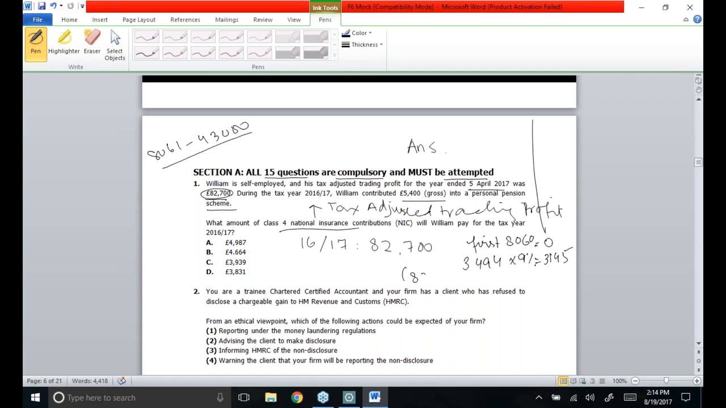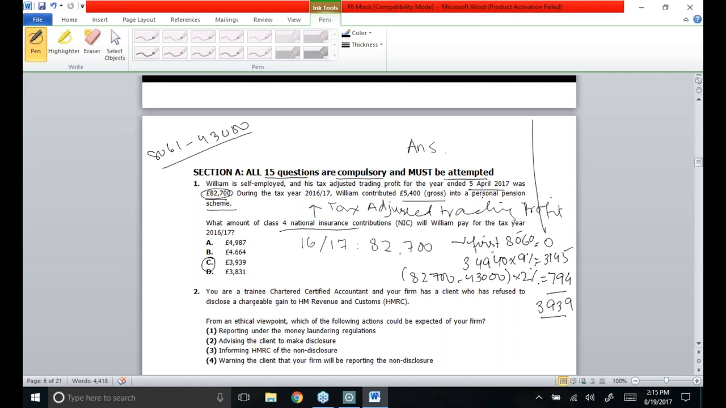And of the remaining amount out of 82,700, the first 8060 does not catch any kind of rate. The next 34,940 has got the rate of 9%. In short, the total amount except for 43,000 will be taxed at the rate of 2%, and the 2% will become 794 pounds. And this is how the total NIC will become 3145 plus 794. The total figure will become 3939. So option C is correct for MCQ number 1.